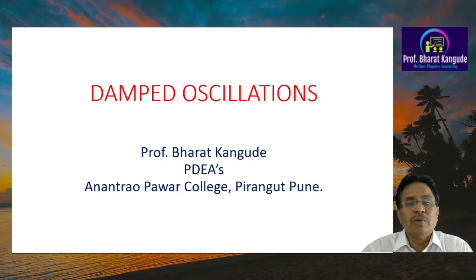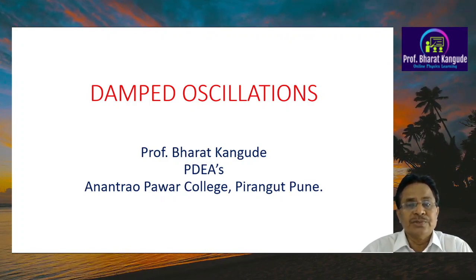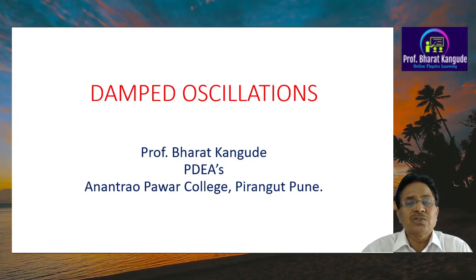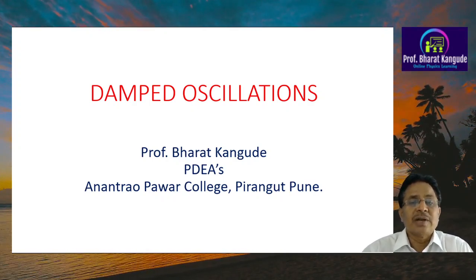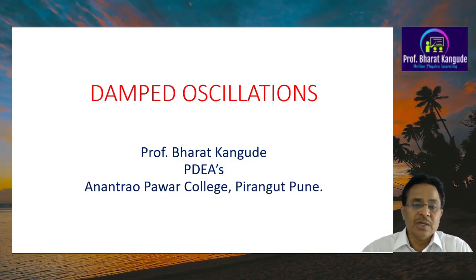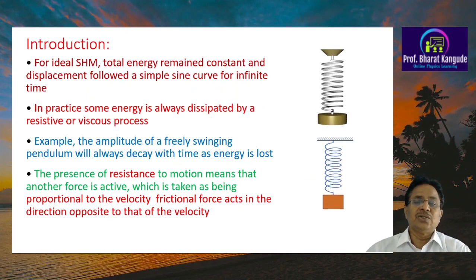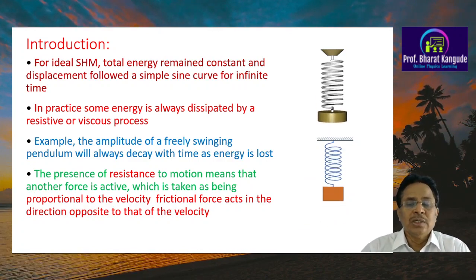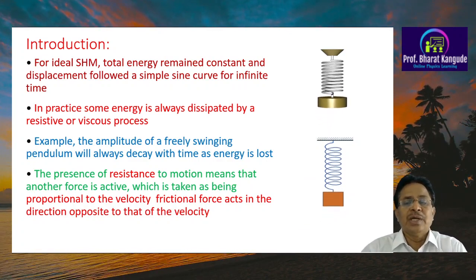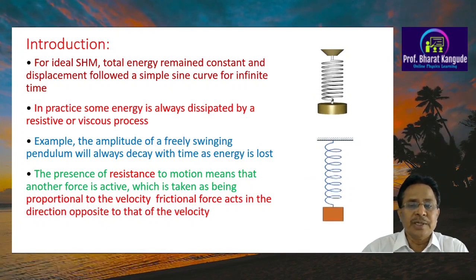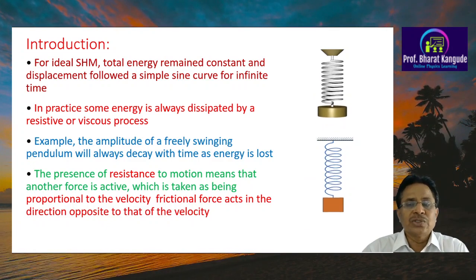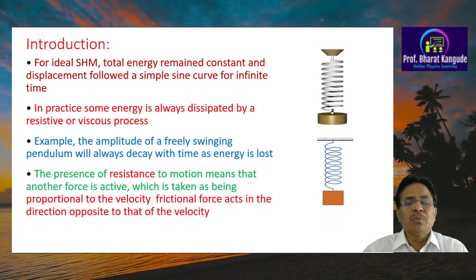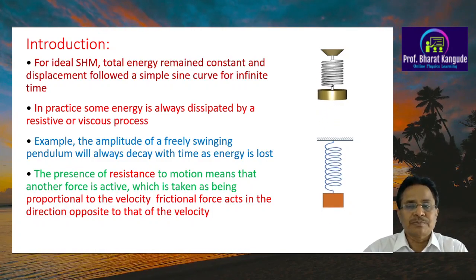For this chapter 2, we will require at least 2 sessions. So in the first session today, we are going to discuss the different aspects of oscillations called damped oscillations. In this concern, I'll take you to one very interesting diagram. There are 2 diagrams. In the first diagram, there is some mass attached to a spring, and the spring undergoes oscillations up and down. That is the linear simple harmonic motion of the mass.